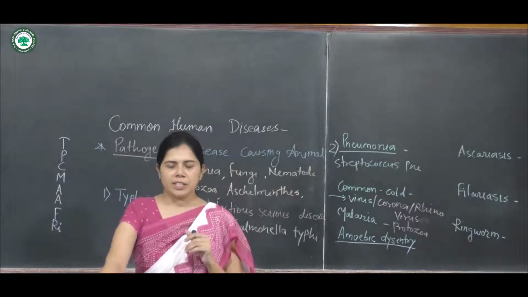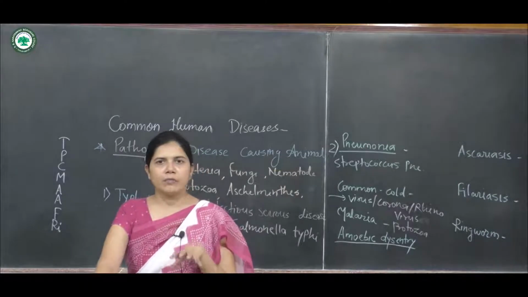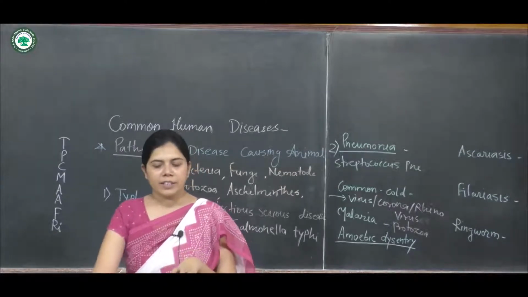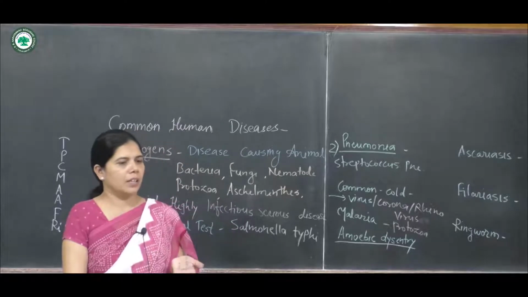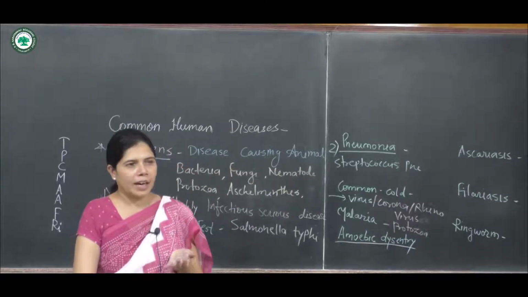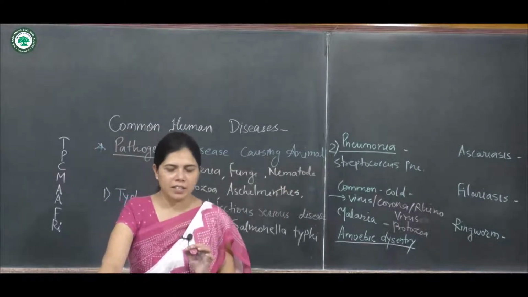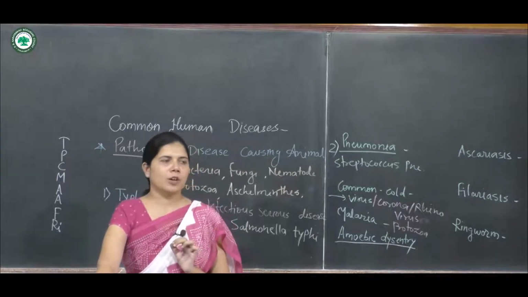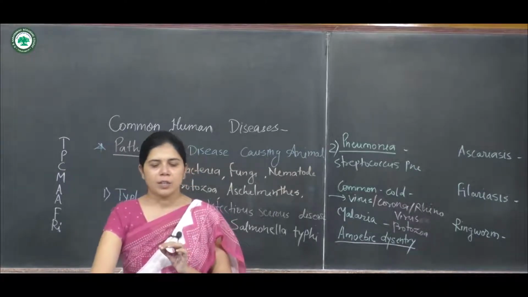In the disease Ascariasis, the infection occurs in the intestinal tract by the adult roundworm, Ascaris. The common species which spreads the disease is Ascaris lumbricoides.